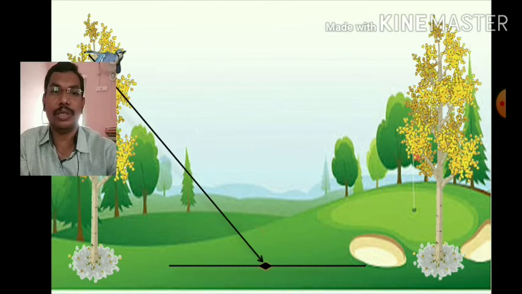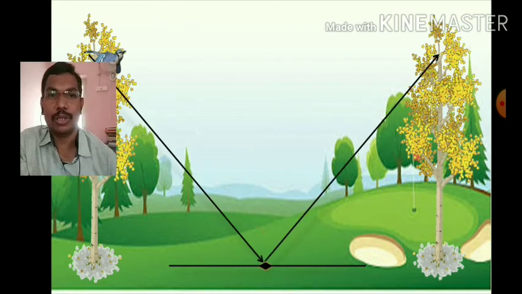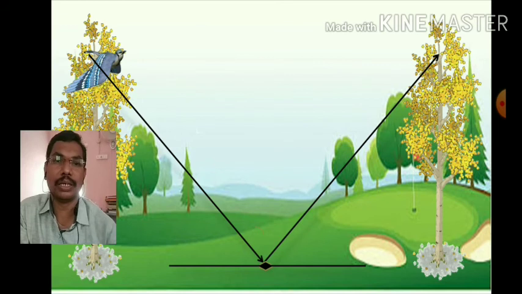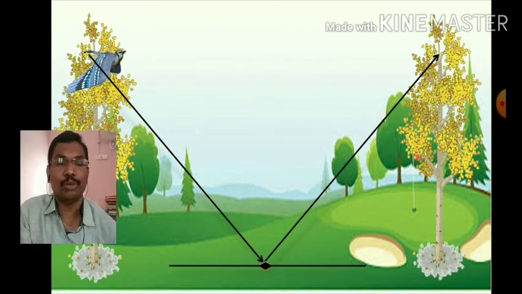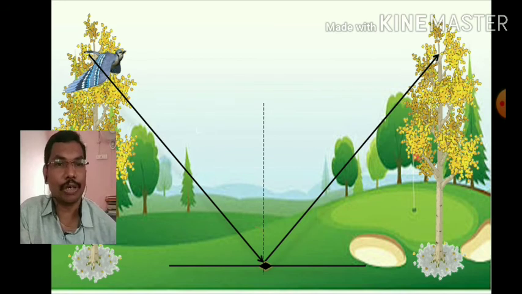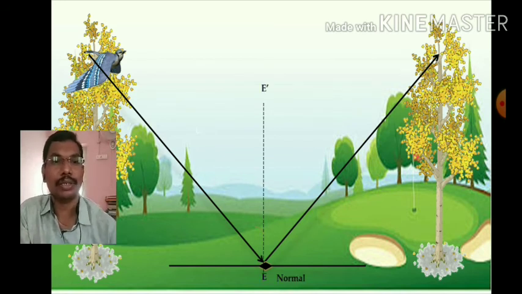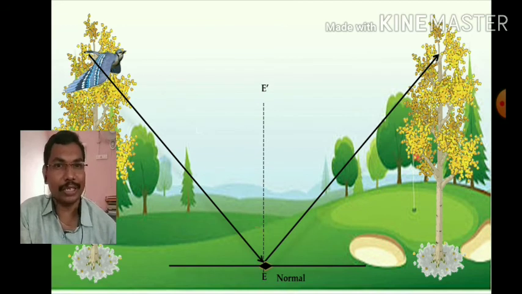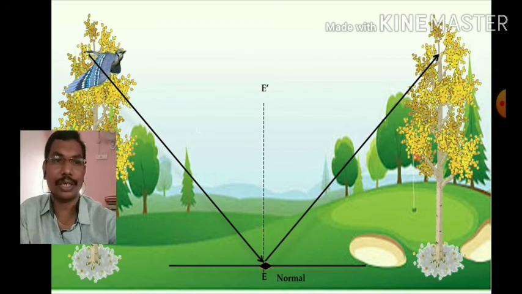Now this is the path of the bird. So when you check the path, take the normal, that is the dotted line normal EE dash, because the grain is at E. So that's why we have written E dash. If you check the angle between AE and EE dash, consider the bird as a light ray.